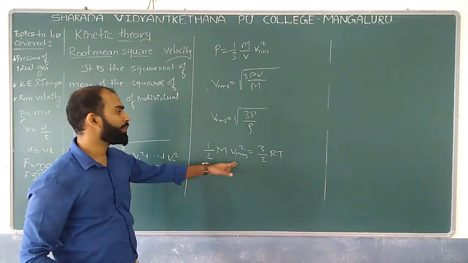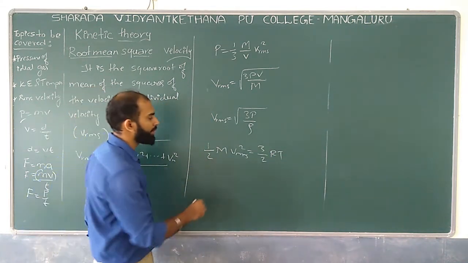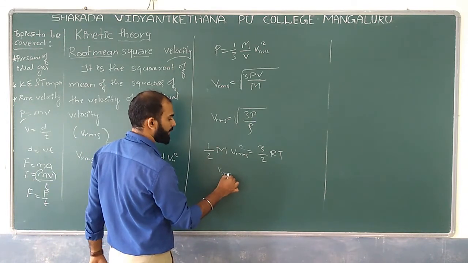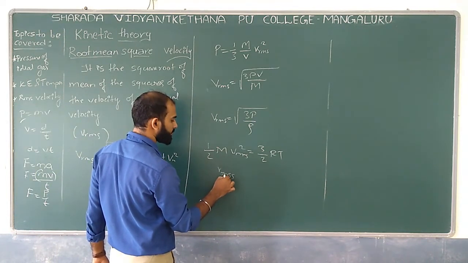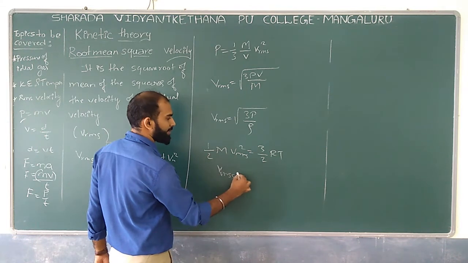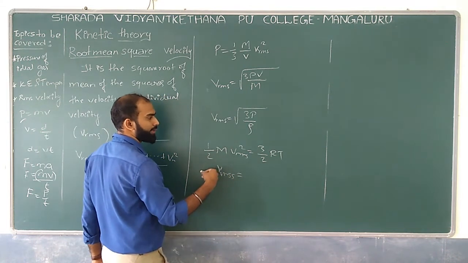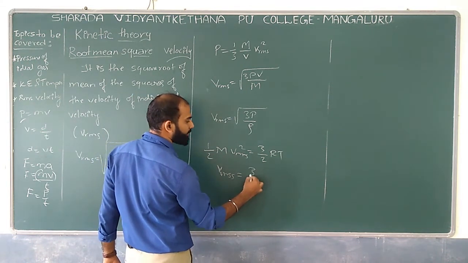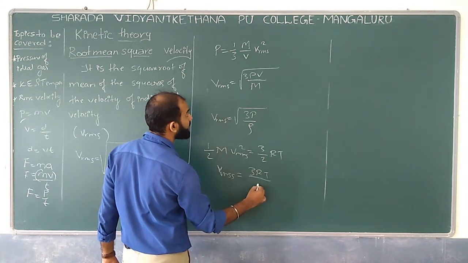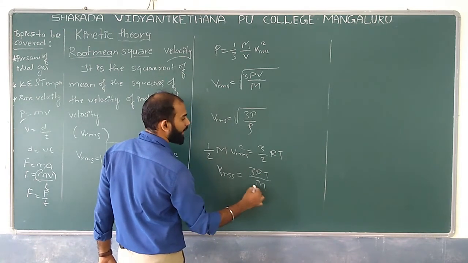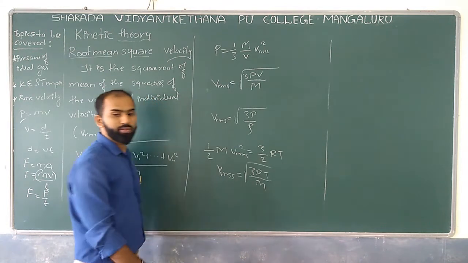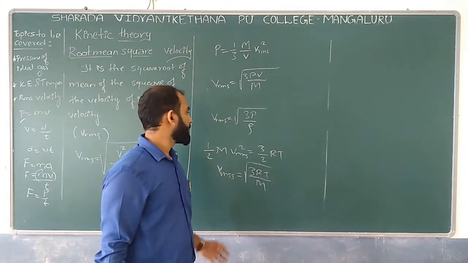So with respect to Vrms, the 2 will get cancelled, and we can write Vrms as the square root of 3RT divided by m. So this is one more relation we can take.